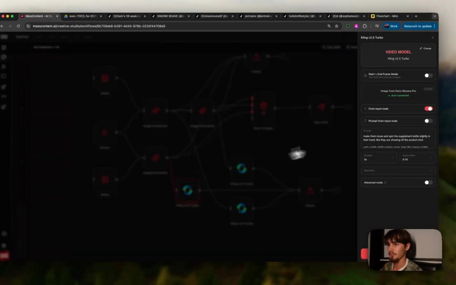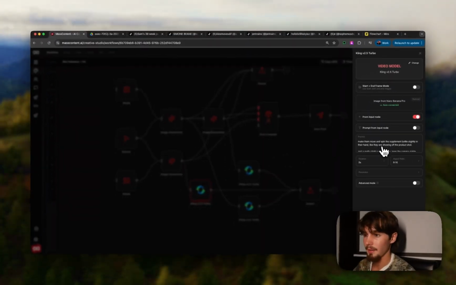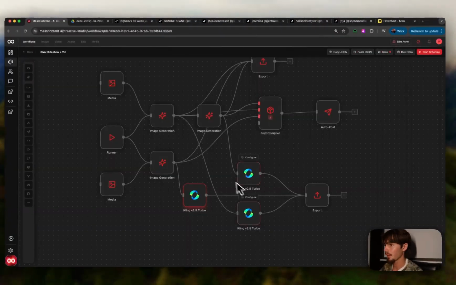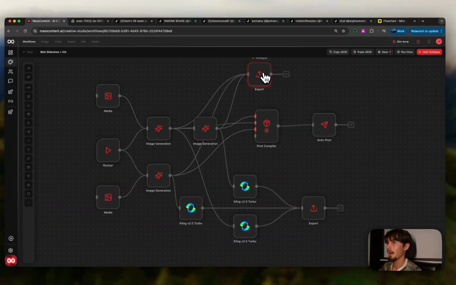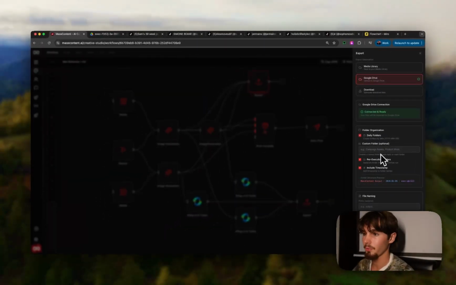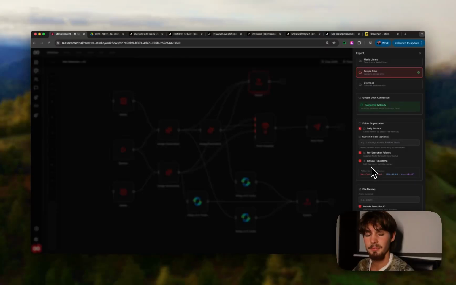And then this one is just make it move the supplement bottle slightly in their hand, like they're showing off the product. Very, very slight camera zoom, keep it stable. So again, very simple prompt. And then from here, I just have them all export right into Google Drive. So it makes daily folders. You can give it a custom folder name if you want, so it's kind of more organized.